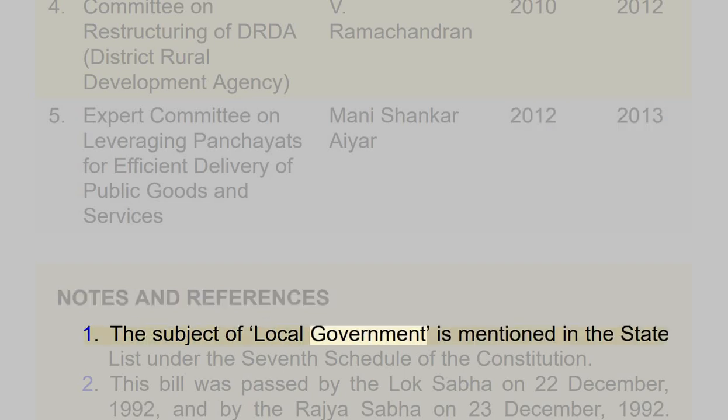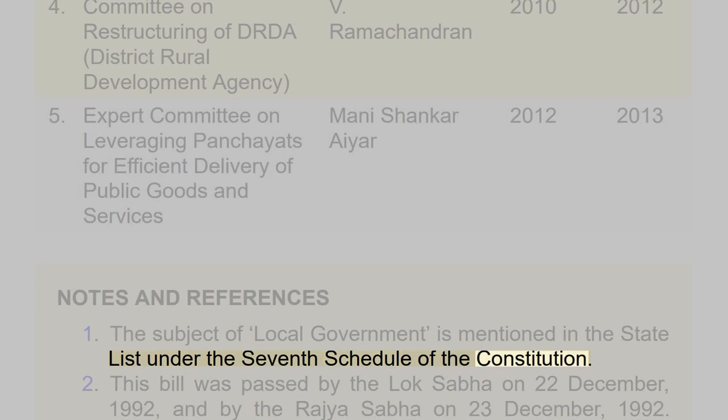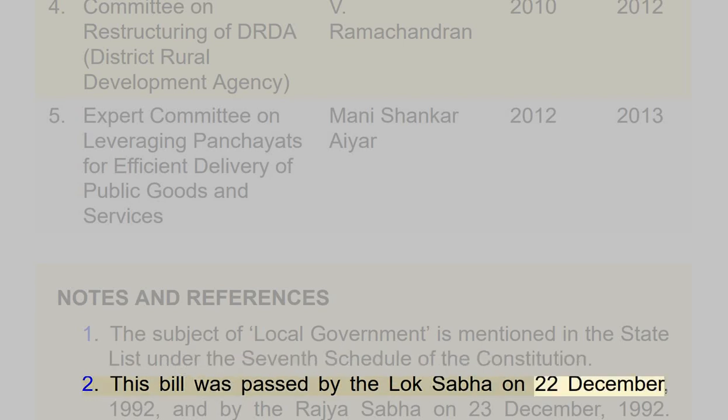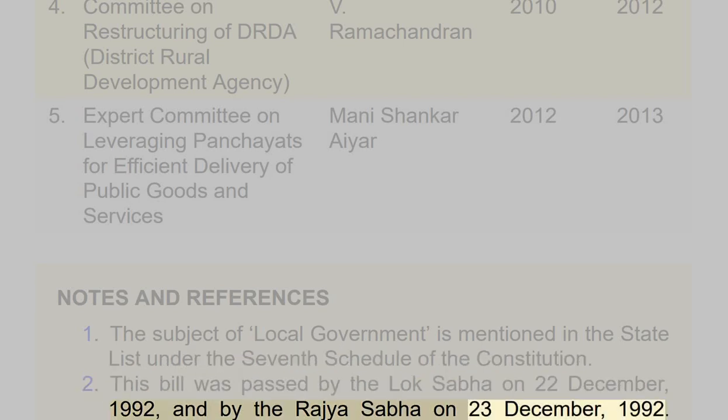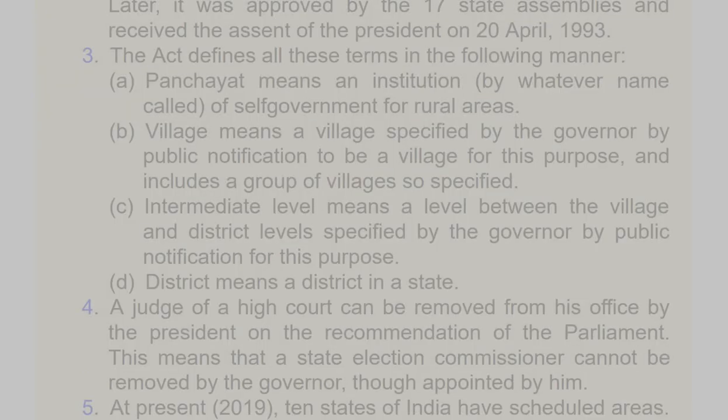Notes and references. 1. The subject of local government is mentioned in the state list under the 7th schedule of the Constitution. 2. This bill was passed by the Lok Sabha on December 22, 1992, and by the Rajya Sabha on December 23, 1992. Later, it was approved by the 17 state assemblies and received the assent of the President on April 20, 1993. 3. The Act defines all these terms in the following manner. A. Panchayat means an institution, by whatever name called, of self-government for rural areas. B. Village means a village specified by the governor by public notification to be a village for this purpose, and includes a group of villages so specified. C. Intermediate level means a level between the village and district levels specified by the governor by public notification for this purpose. D. District means a district in a state.